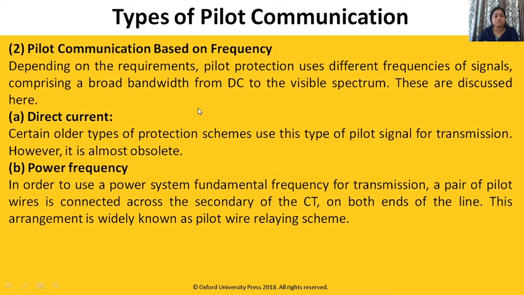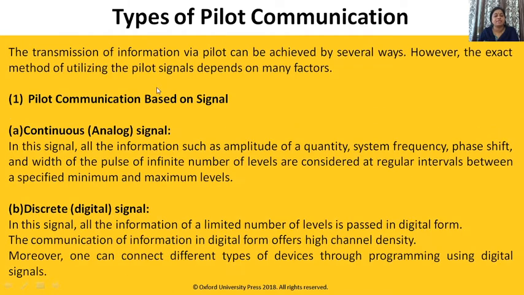Now we will see what the different pilot communications are. Pilot communication based on signal, and pilot communication based on frequency. Pilot communication based on signal means which signal you are transmitting, whether it is an analog signal or a digital signal. In the analog signal, all information such as amplitude of the quantity, system frequency, phase shift and width of the pulse, of infinite number of levels, are considered at regular intervals between the specified minimum and maximum levels. Here analog signal is transmitted, here digital signal is transmitted. In the digital signal, all information of a limited number of levels is passed in digital form.